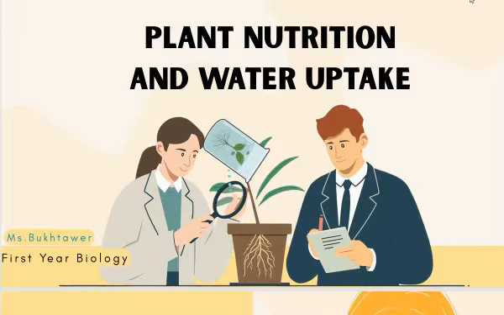The first thing first, you need to understand the basic difference between nutrient and nutrition. Nutrients are the substances and elements which are required by the plant for growth and metabolism, whereas nutrition is the process of obtaining food. And keep in mind that we have also revised in the first chapter that all living organisms have the characteristics of Mrs. Gren, and in living organisms, basically, there are three categories involved. One is plants, one is animals, and one is humans.